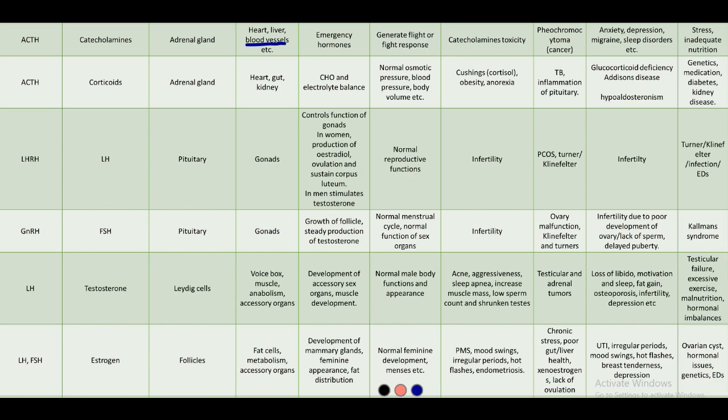If too much of this is secreted by the adrenal gland, this causes catecholamine toxicity. Catecholamine toxicity is nothing but too much of catecholamines being circulated in the blood. This causes heart palpitations, sweating, and hypertension. Hypertension is very high blood pressure. Because normally it functions on the heart, liver, and blood vessels, it does an excess of that. And this is due to a very rare cancer of the adrenal gland called pheochromocytoma.